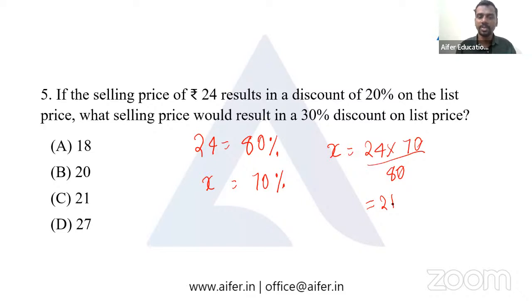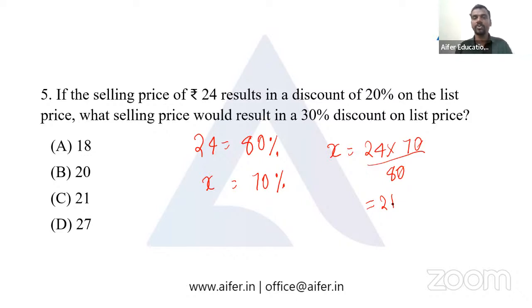What selling price would result in a 30% discount on the list price? That's the question in this particular one.